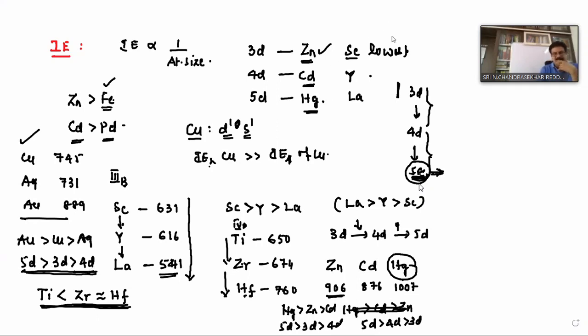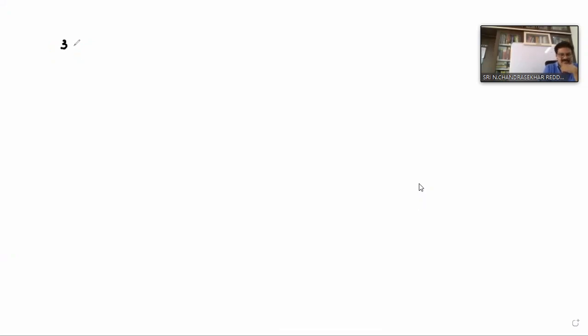Actually, I'll tell you. When you take 3D, this is 4D, and this is 5D. From 3D to 4D, size increases or decreases? Increases. But 4D and 5D sizes are almost equal. Now, if you compare size, 3D is less than 4D. 4D is equal to 5D.